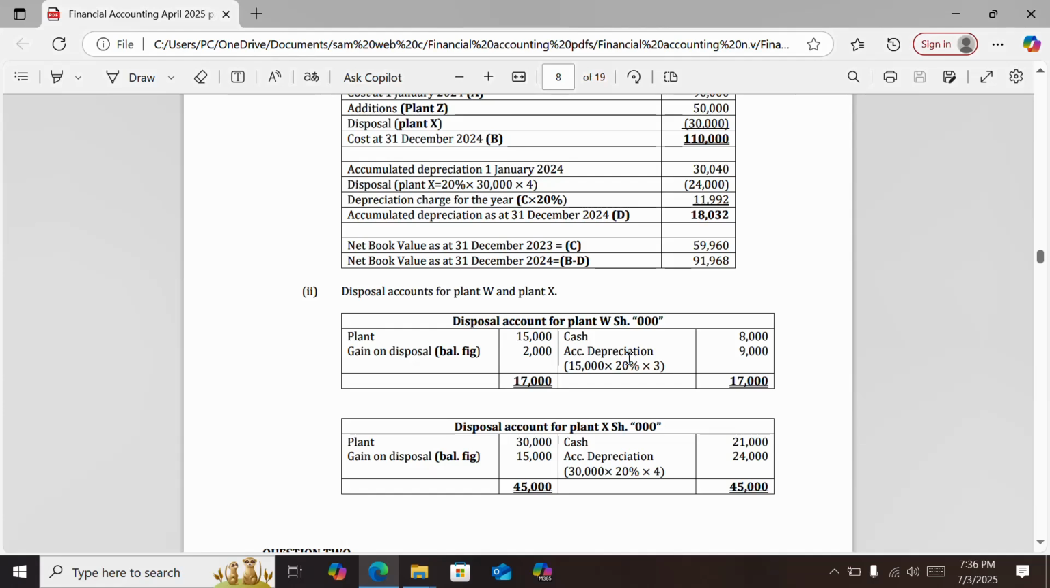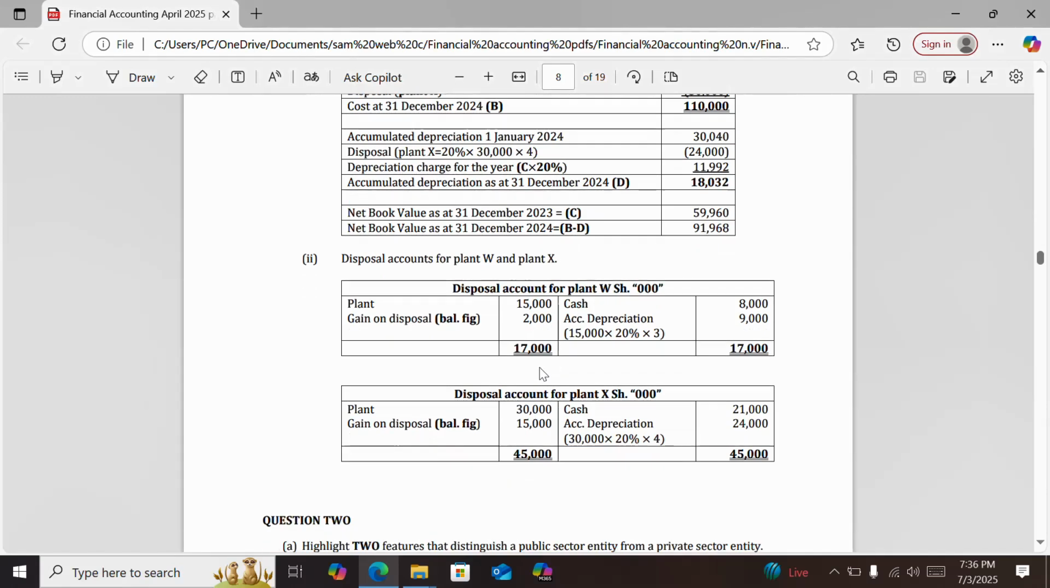And if there is any balancing figure, if the balancing figure is on your debit side, then that is a gain on disposal. But if it is on the credit side, then that is always a loss. But in this case, the balancing figure was on the debit side, which meant that that was a gain.